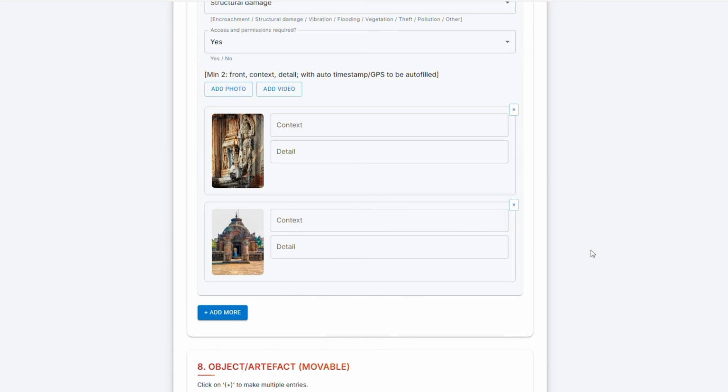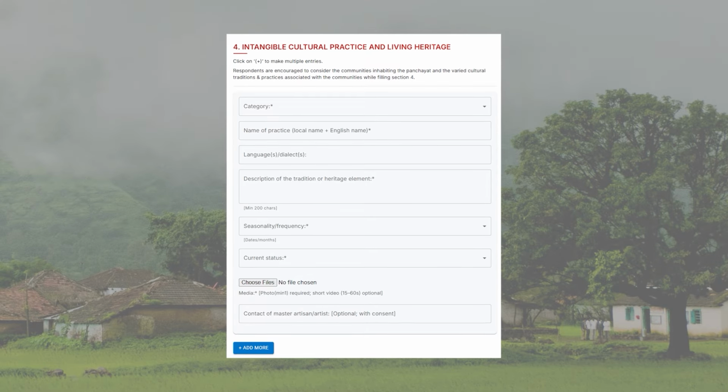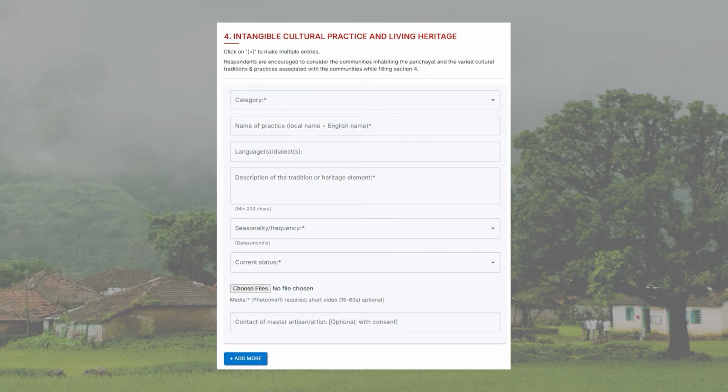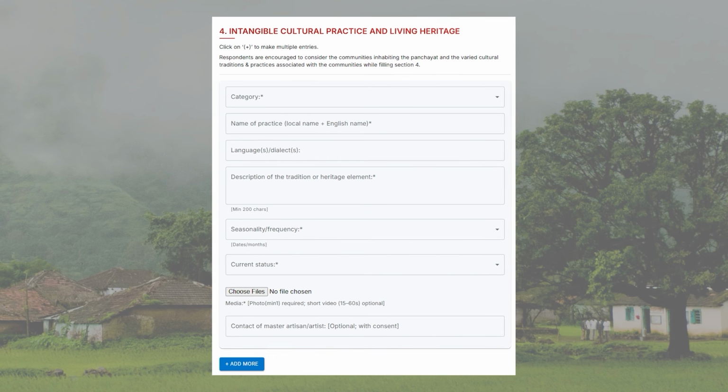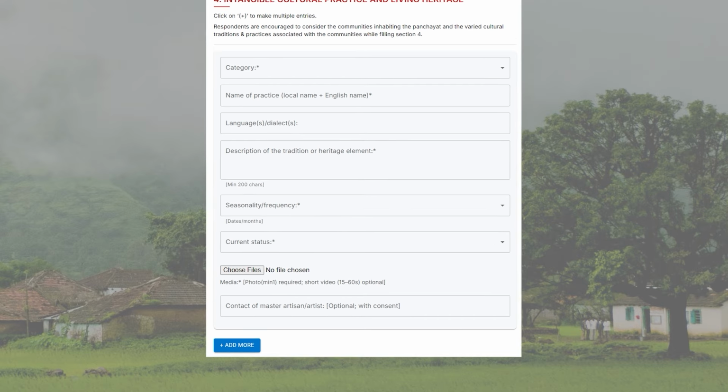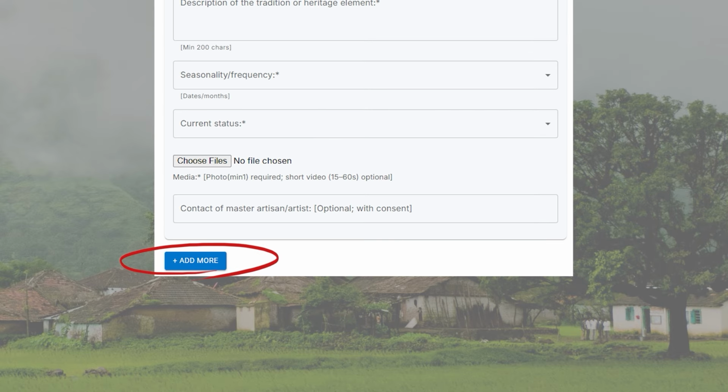After completing question 3, now we proceed to question 4. Intangible cultural practices. This question of the form focuses on the community's living traditions. Some examples of intangible cultural practices are songs, dances, and music, folk tales, myths, and oral history, rituals like marriage, harvest, and birth ceremonies, performing arts, traditional craftsmanship, festivals, culinary traditions, visual arts. If your village has more than one practice, you can click the plus button to add more entries.